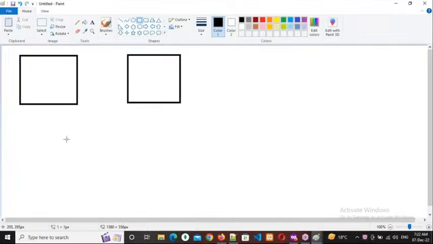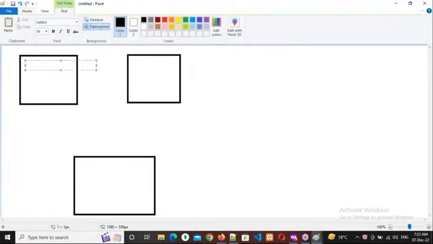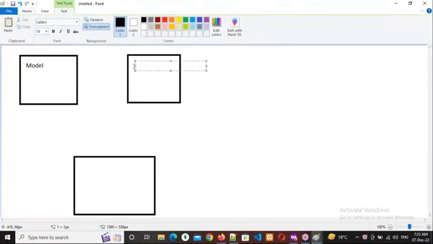And assume this is the controller. Okay, everybody, what is this? This is the model. And what is this? This is the view. And what is this? This is the controller.